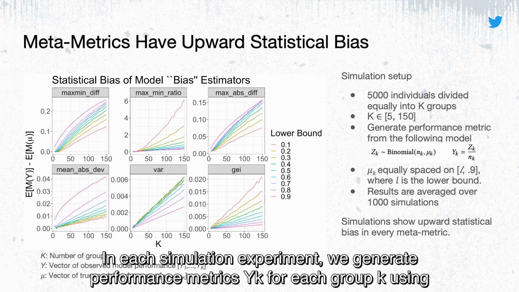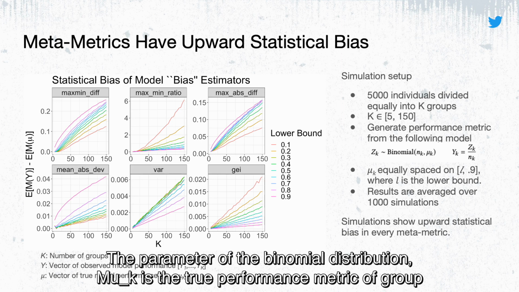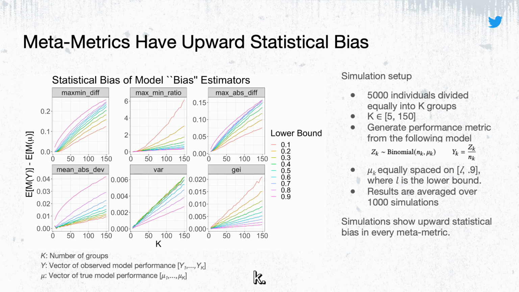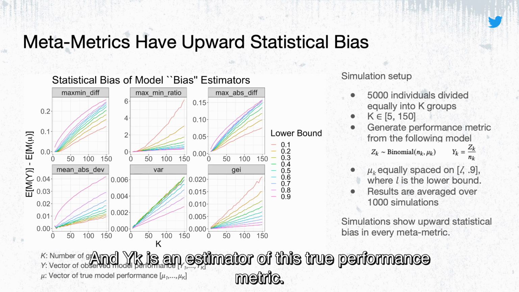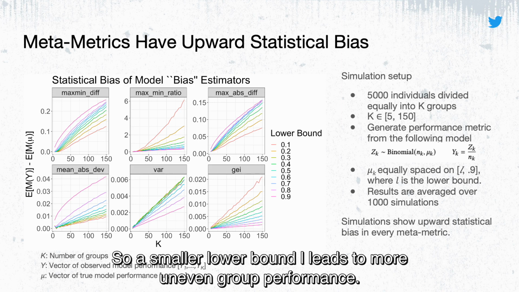Here's how we set up the simulations. In each simulation experiment, we generate performance metrics y_k for each group k using binomial distributions. The parameter of the binomial distribution, mu_k, is the true performance metric of group k, and y_k is an estimator of this true performance metric. These mu_k's are equally spaced between a variable lower bound L and a fixed upper bound 0.9. And so a smaller lower bound L leads to more uneven group performance.